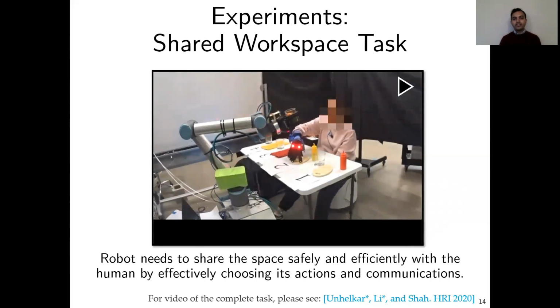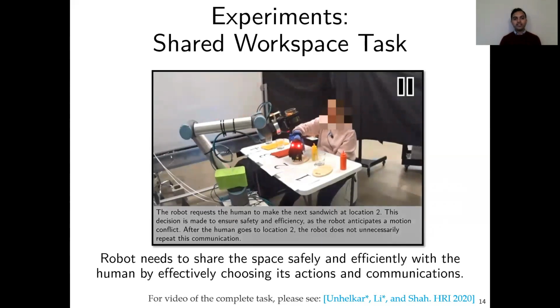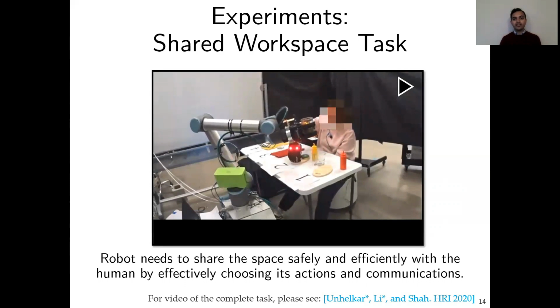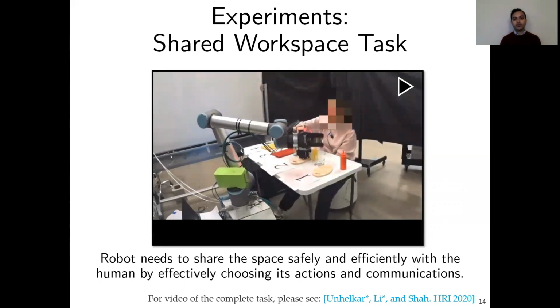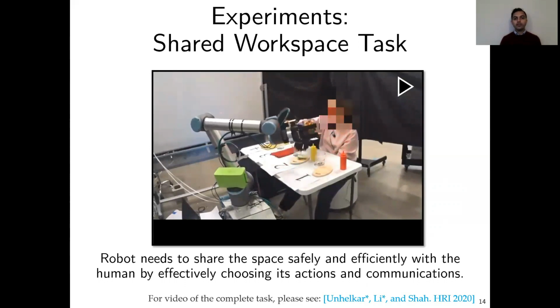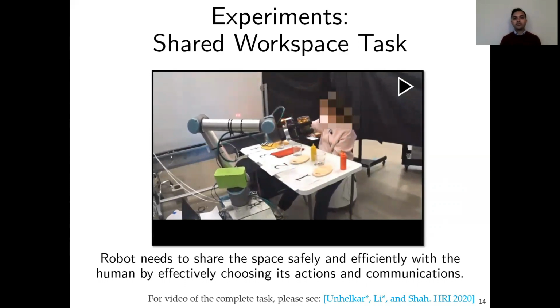This video demonstrates how CommPlan works in action. The robot can choose its actions and communications throughout the task. Here, the robot could choose to communicate at any point, but it chooses to do that at the start of the task because it did not know where the human would go. By disambiguating where the human should go, the robot was able to do the task as well as the human was able to do the task safely and efficiently.